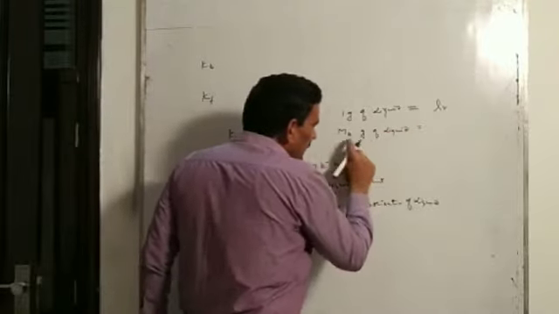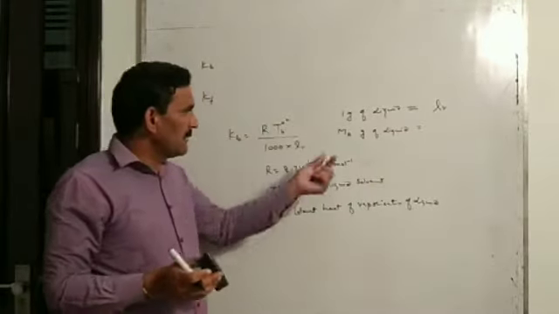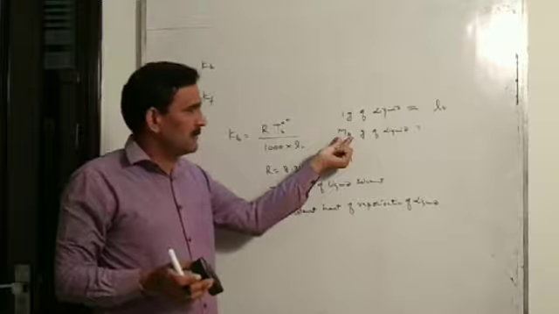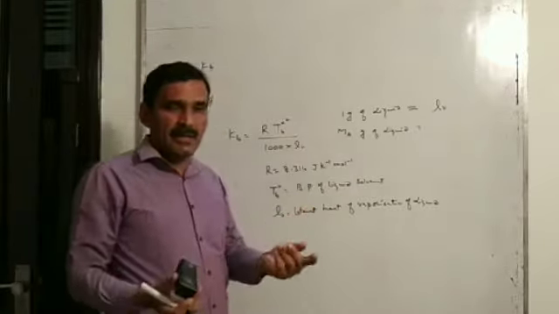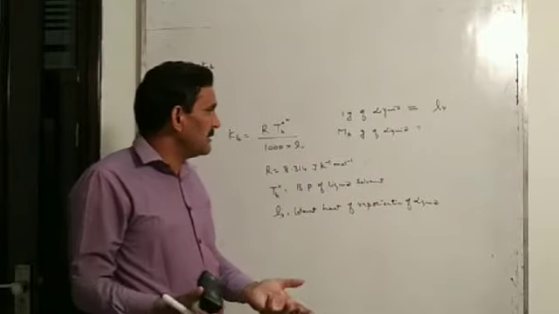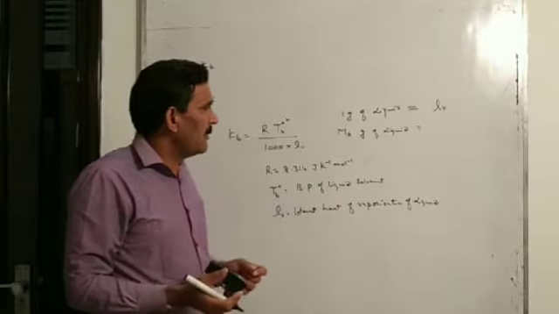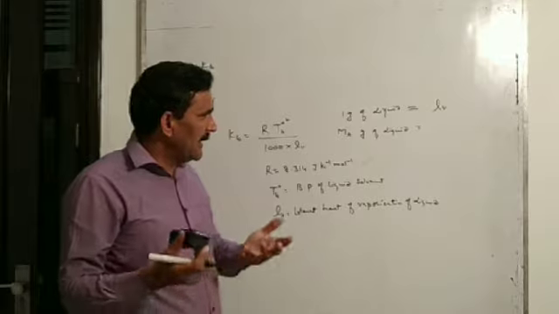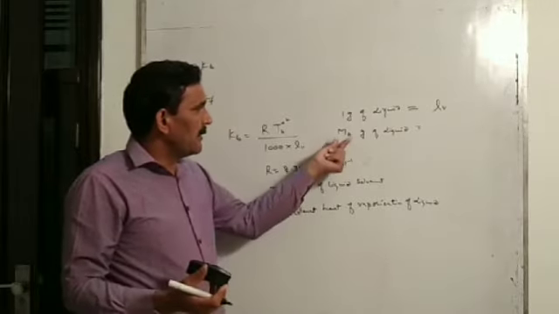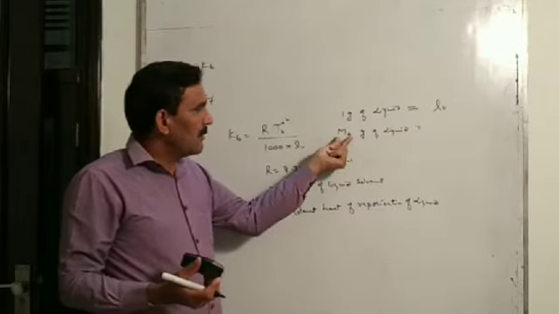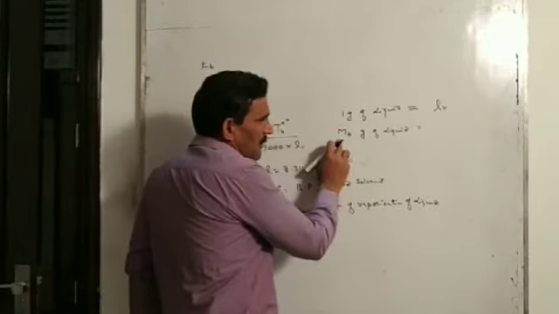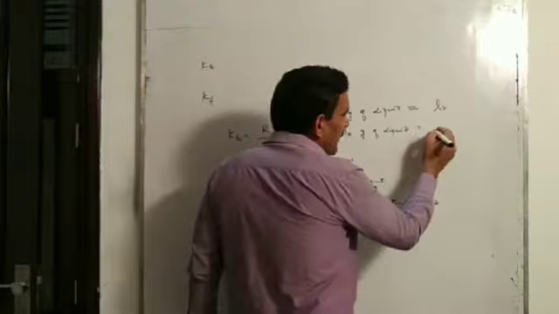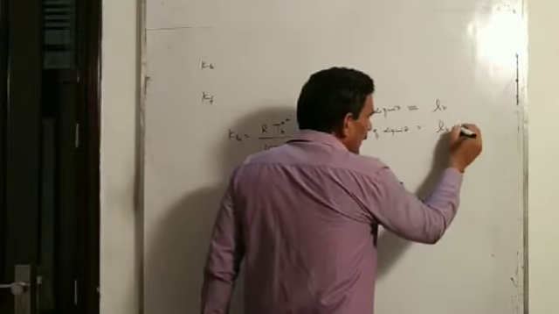So 1 mole of liquid will be equal to its molecular mass. Like if we take 1 mole of water, it will be 18 gram. If we take 1 mole of benzene, it will be 78 gram. Or if we take any 1 mole of liquid, it will be equal to its molecular mass. So for the molecular mass of the liquid, we need heat LV into Ma.